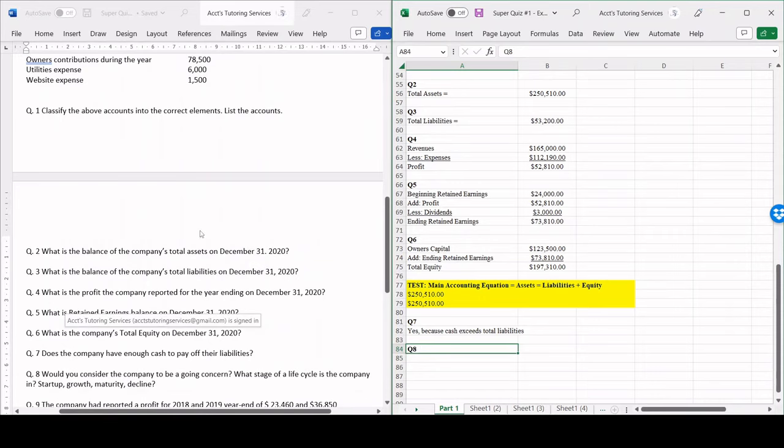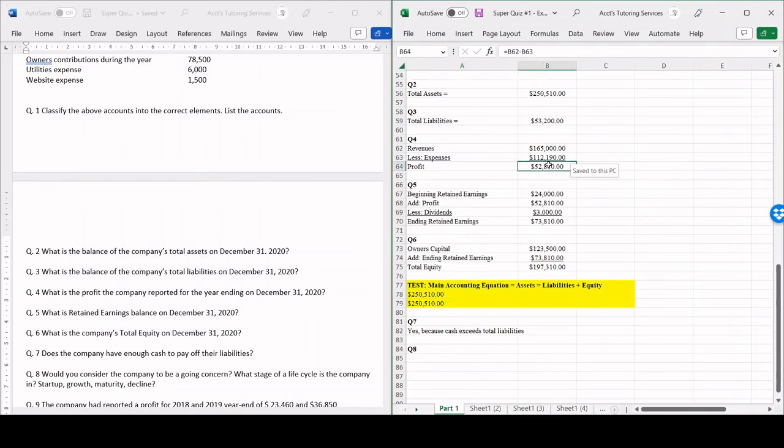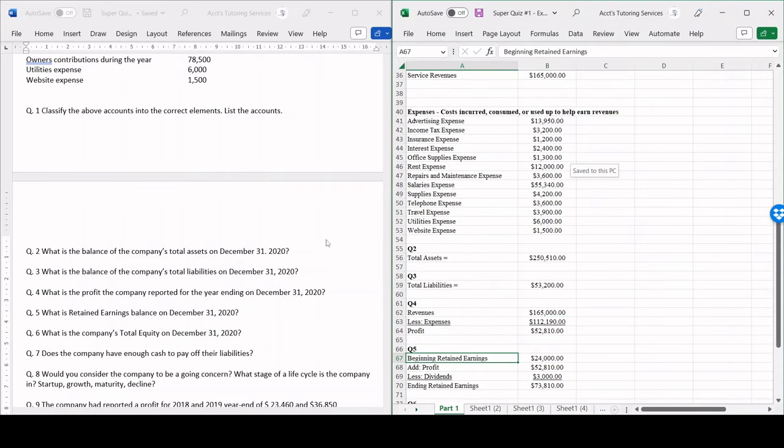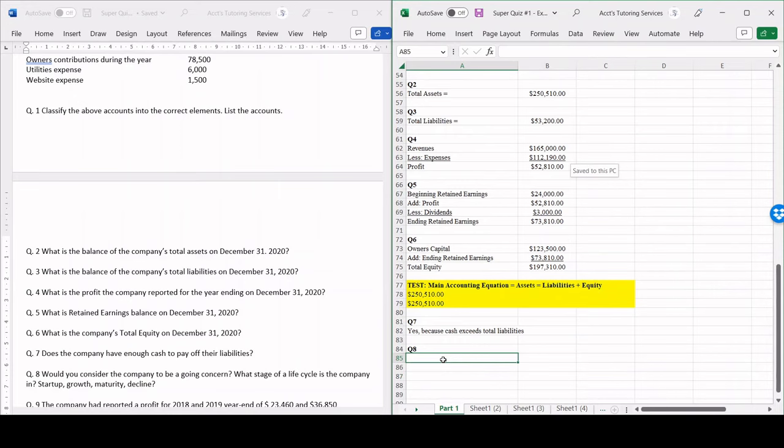Question number 8 now. Would you consider the company to be a going concern? Remember, going concern means that the company has enough resources to continue making enough money to stay afloat for the foreseeable future. In this case, they're making a profit of 52,810. So they're making enough money. They do have enough cash on hand to cover the liabilities. The company does not have a going concern issue.